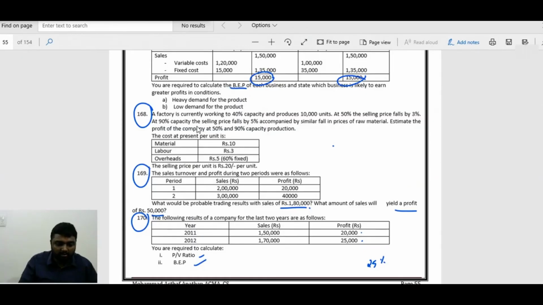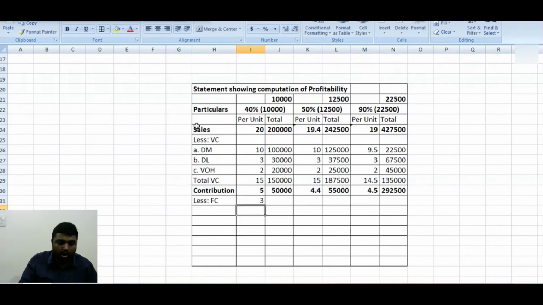Fixed cost: 5 into 0.6, that is 3. So existing fixed cost will be 3 into 10,000, which will be what? 30,000. Now you tell me, if you change the volume of production, will fixed cost change or remain the same? Fixed cost will remain the same. So here also 30,000, here also 30,000. If you want to do per unit, it is not required, but if you want to, you can find it out. There is nothing wrong in that.